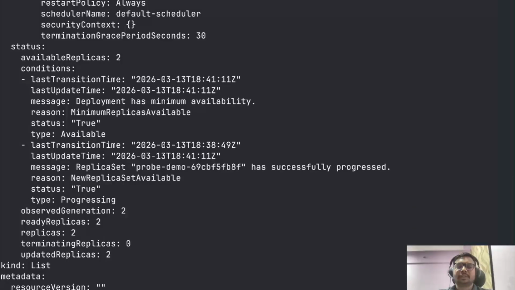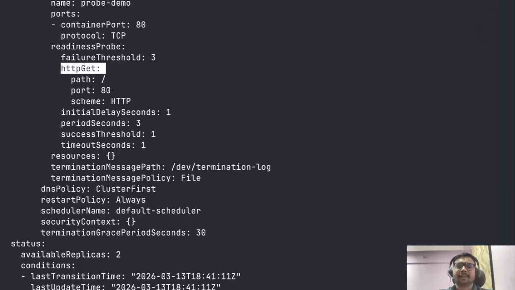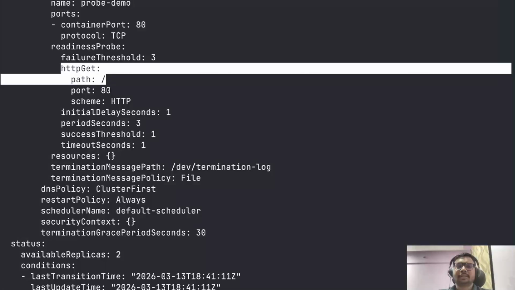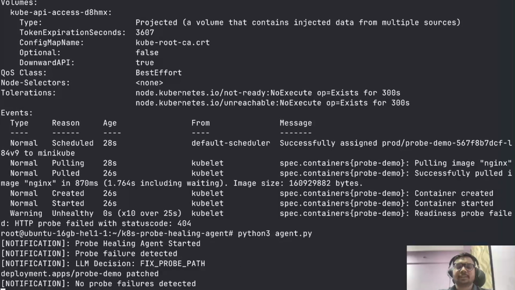This is where it patched and changed the path for the readiness probe to resolve this issue. And after 1 minute it checked if there is any issue. If we don't have any readiness or liveness probe events, it says no probe failure detected.